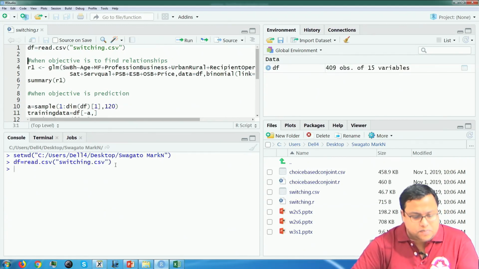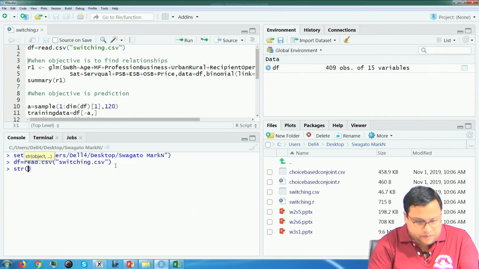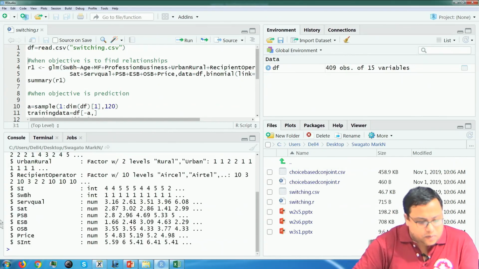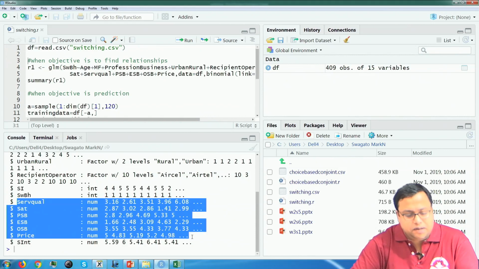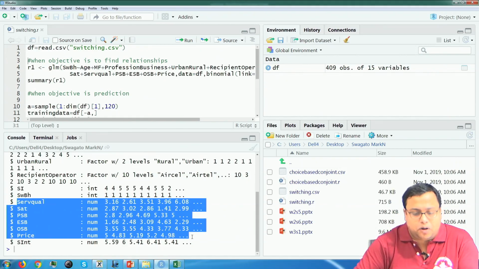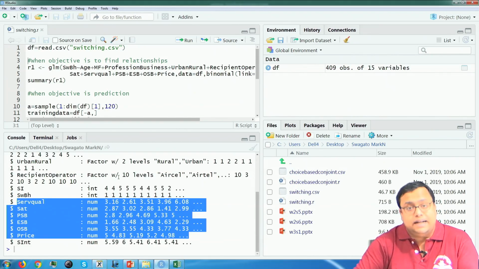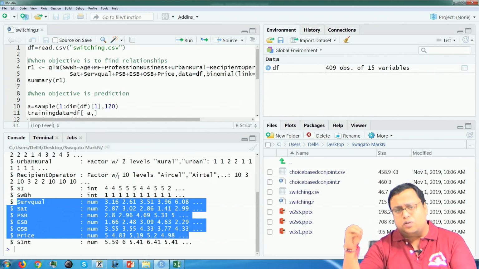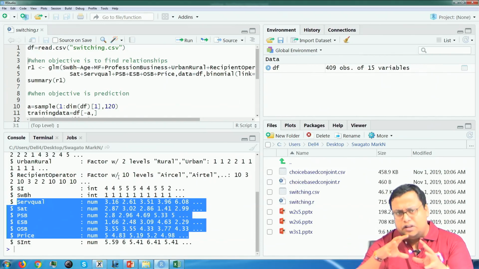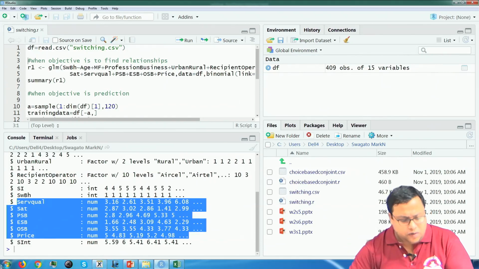So, my data set is more or less simplified. So, str(df) will give me that my swbh is an integer function. So, this is my y variable and subcoil to price is my x variable, all are numeric. So, I do not have any problem right now, and I will add certain covariates as well. Covariates means certain control variables, the variables which I will include. I am not focusing on them, I will not focus on their behavior. So, covariates is like this.